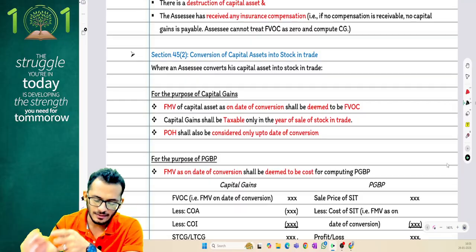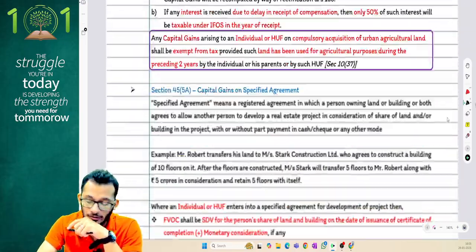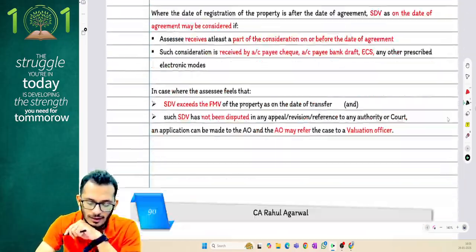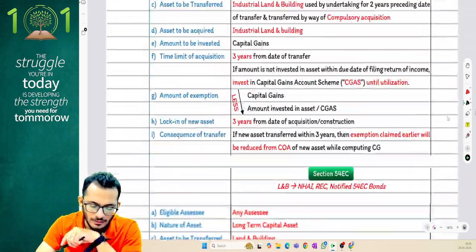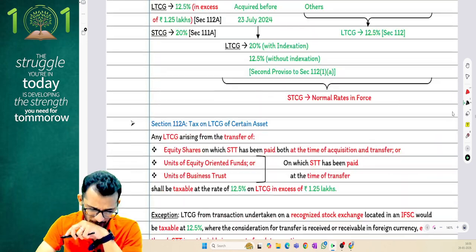Next, a couple of things you have to note down. We'll be quickly moving forward to the last pages of this chapter, which is your tax rates.